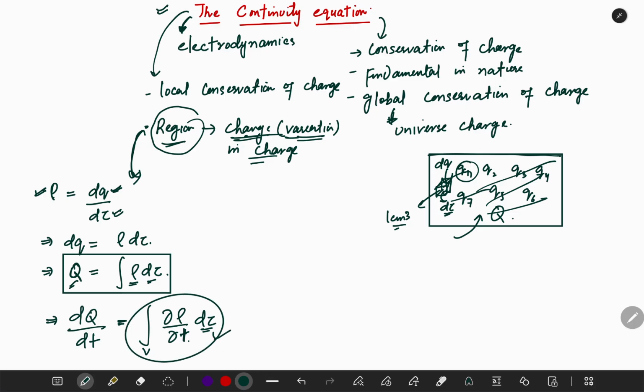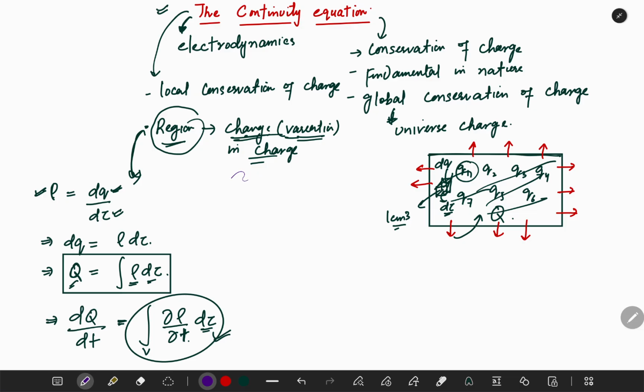And if this is variation in the charge inside the region, let's say it's decreasing, so the charge must come out through this surface. According to the conservation of charge, the charge must come out through this surface. Now, if charges are moving and they are coming out, so that will contribute current. Okay, now I'll use a different pen here and see.